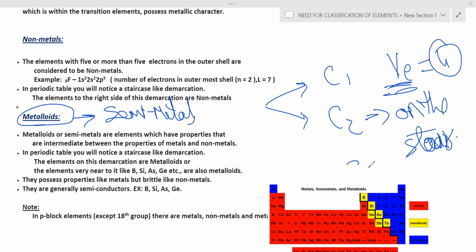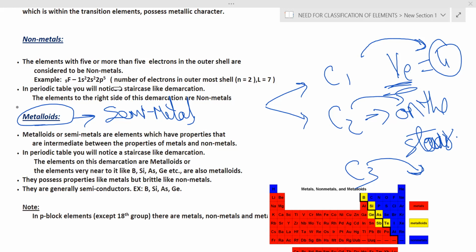You have to remember, we are having 3 conditions. That is, valence electrons are close to 4, and they are on the staircase, and they are very close to the staircase. These come under metalloids. Metalloids are semi-metals, which have properties intermediate between the properties of metals and non-metals.